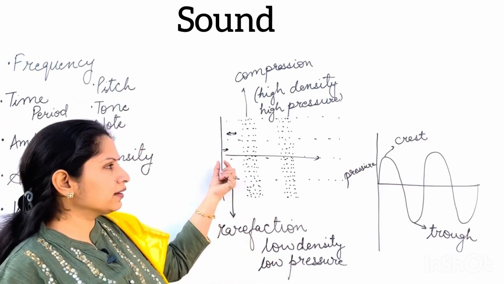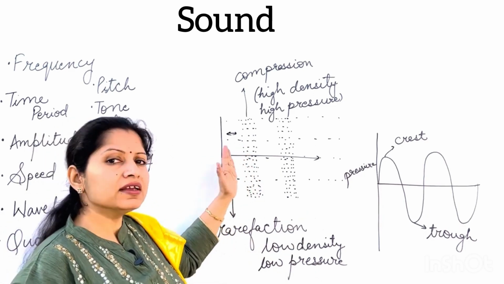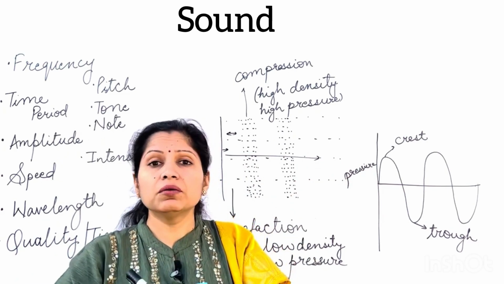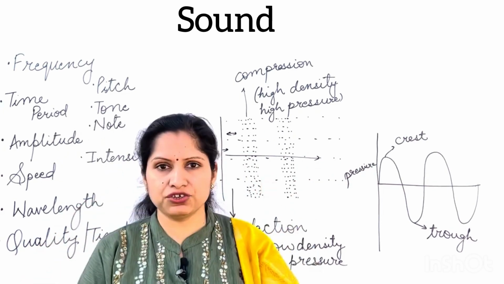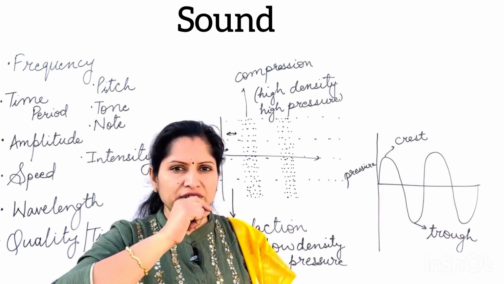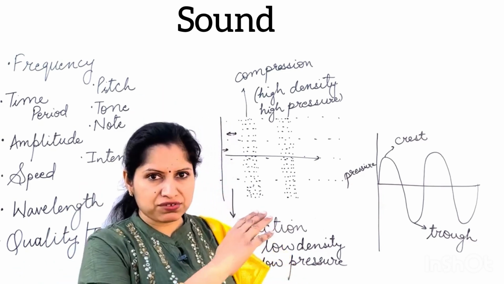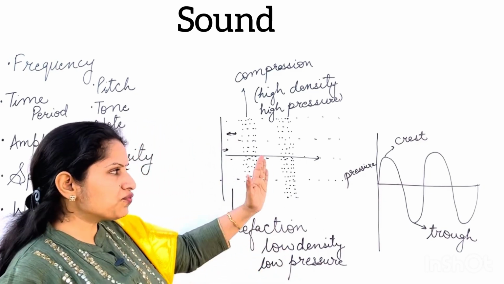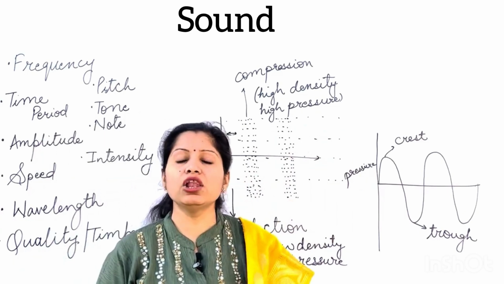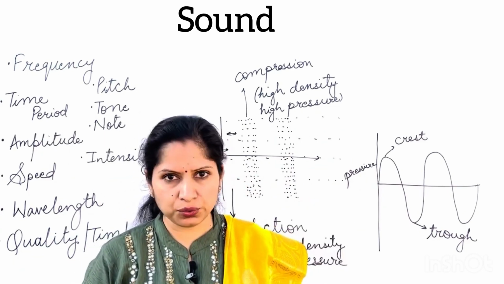Okay, so suppose the first particle was getting the energy, that energy will be given to the second particle, then the second particle will be giving the energy to the third particle. In that way, the particles will be passing this energy from one particle to another. The first particle is not going to take the sound wave right up to your ears. Okay, such waves, when the particles are transferring the energy from one particle to another, are known as longitudinal waves.